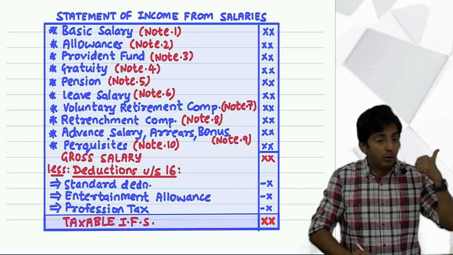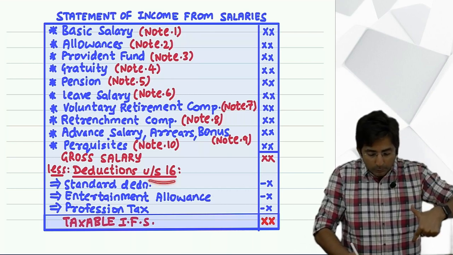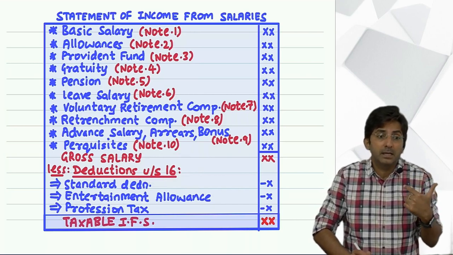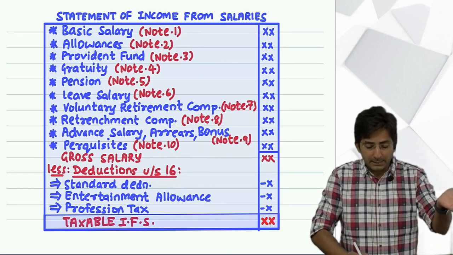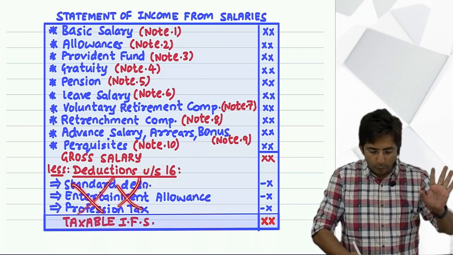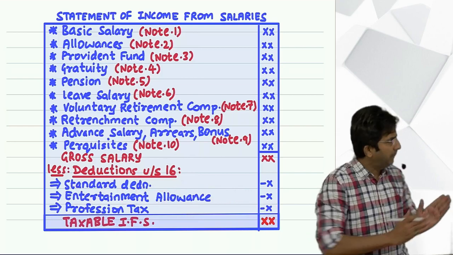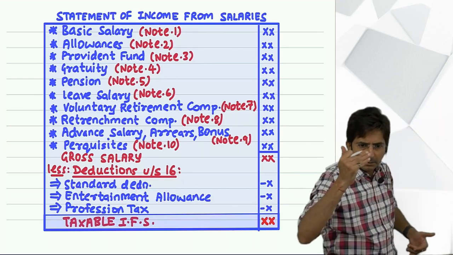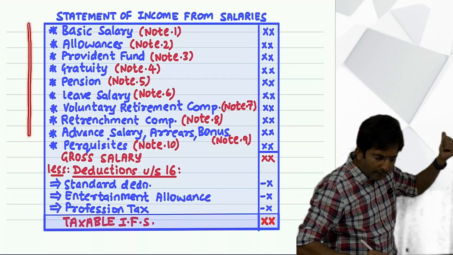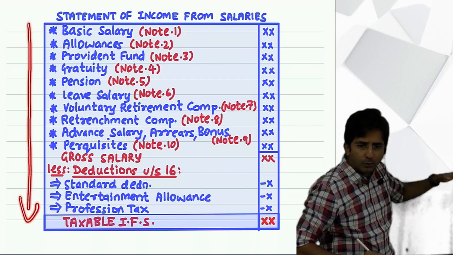And like the last topic, in this chapter also there is deduction. But in the last topic it was deduction under section 57. Here it is deduction under section 16. Okay. But what is all this right now? Don't go into this. Let me take it from the top to bottom. See, my method will be what you know. I will start like this. Look at my arrow. And once I reach here, the chapter is over.